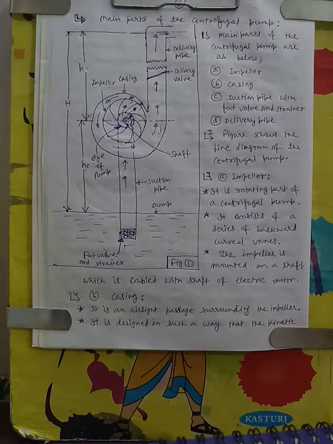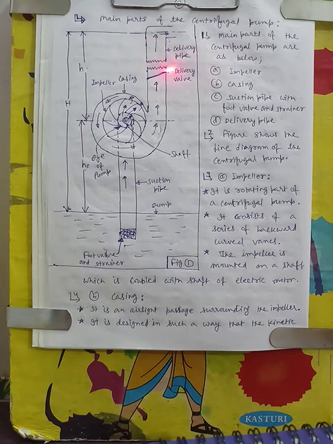Before starting the centrifugal pump, we will open this delivery valve and enter water here. We take water from some external source and fill it. Because the valve is closed and the foot valve is closed, water will first fill the suction pipe, and after filling the suction pipe, water will enter this casing.